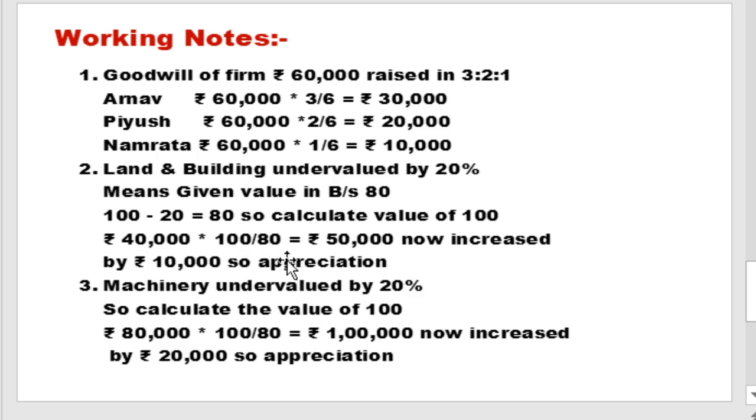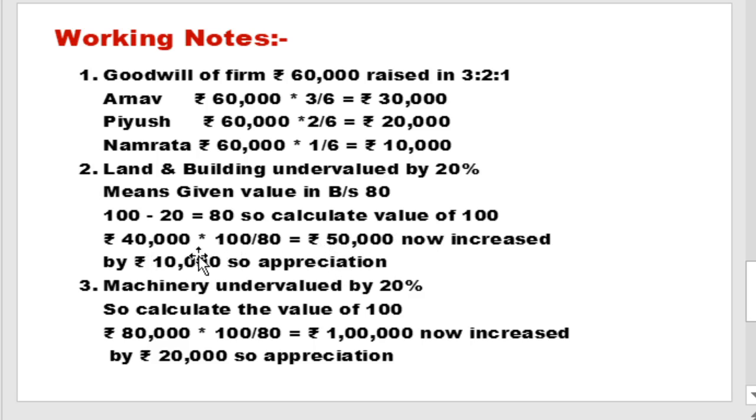In this calculation, keep in mind that we require the 100 proportion amount, so we take 100 in the numerator and the given proportion 80 in the denominator. Always take 100 in the numerator side: 100 upon 80 multiplied by 40,000, the given amount in the old balance sheet. So the new value is rupees 50,000.